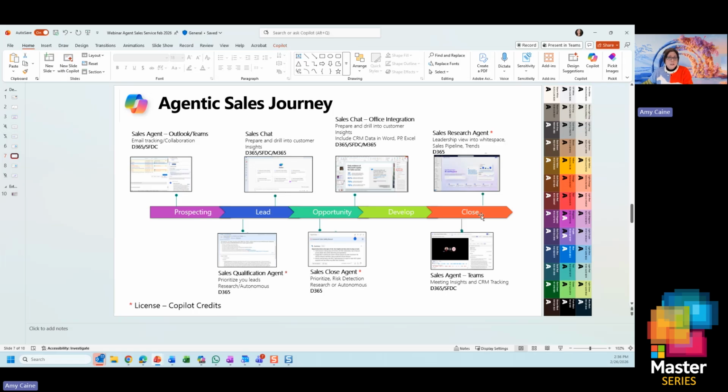Again, in your CRM, as well as in the surrounding Microsoft products. So with that, I'm going to hand it over to Bob, who's now going to take us through a service agentic journey.